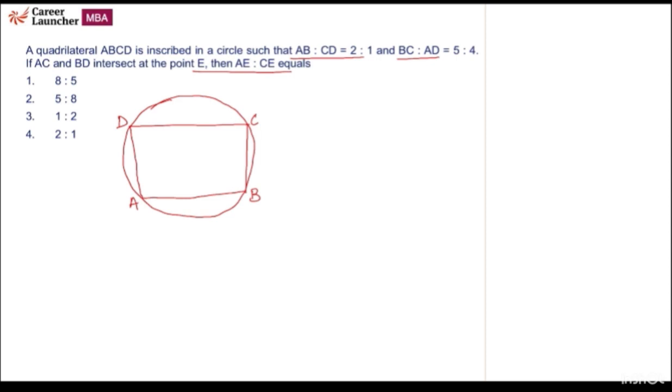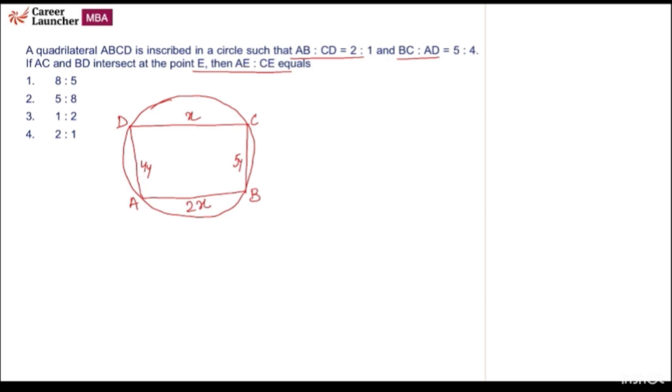So if DC is X, then AB is 2X. BC is to AD is 5 is to 4. So if BC is 5Y, then AD is 4Y.